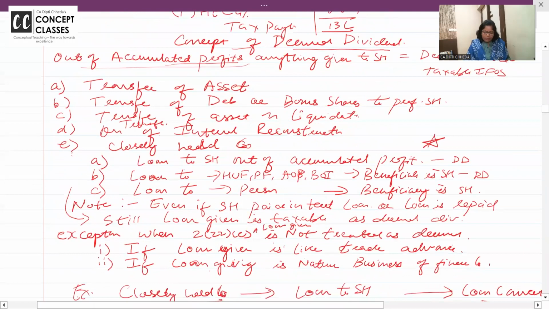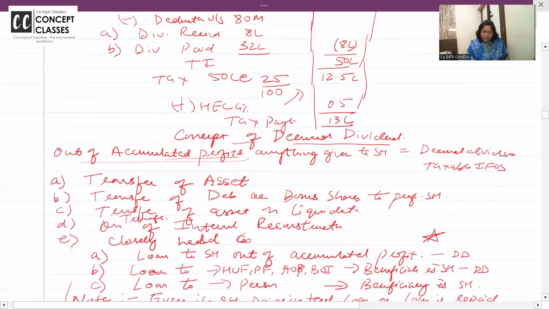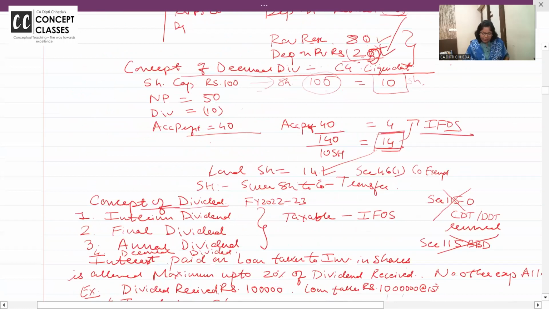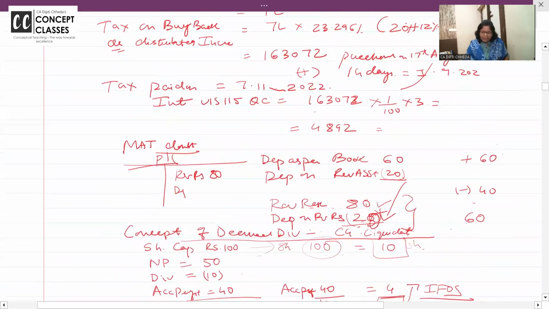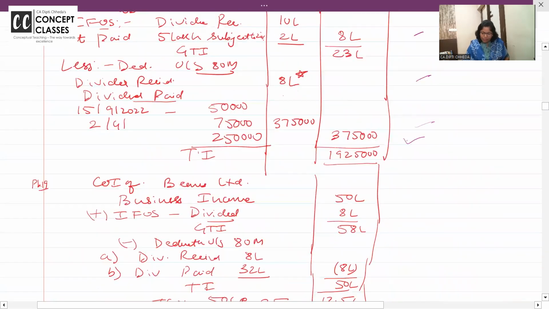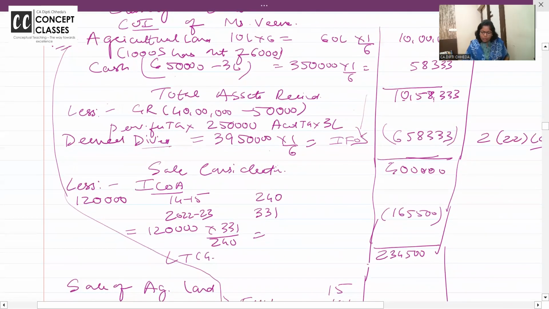Like this, we have solved the problems. Right. Now, this is all about the concept of deemed dividend. And here also I have given you all the kinds of dividends that are taxable. Deemed dividend, 5 bits, I have told you they are taxable. Okay. Now, how to use it in the concept of liquidation, that we will see.